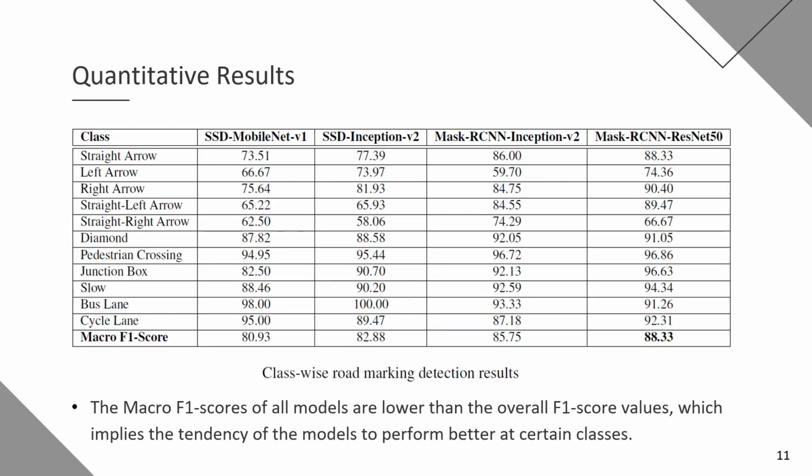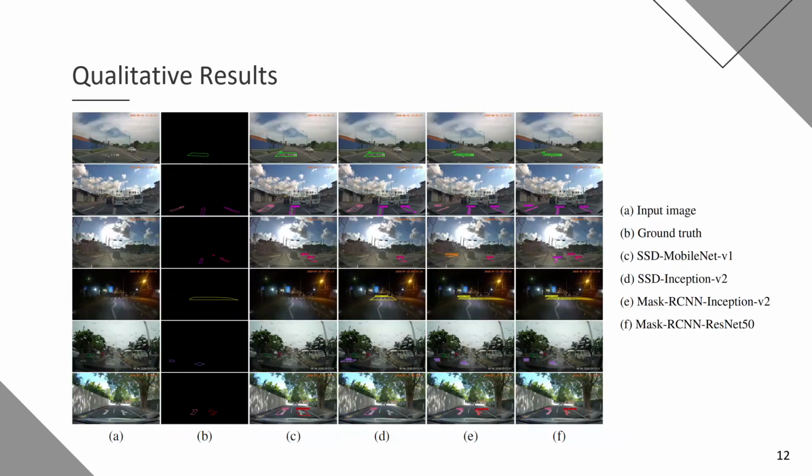The class-wise detection results and the macro F1 scores of the 4 models are presented in this table. It highlights the tendency of the models to perform better at certain classes than others. Here you can see the visualized results obtained by the 4 models for 6 sample images from the 6 categories. It can be observed that the Mask RCNN models perform better, especially in challenging scenarios.